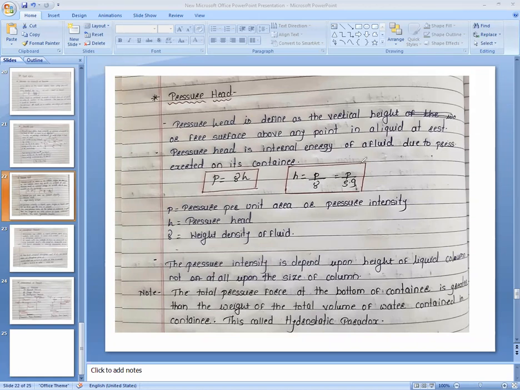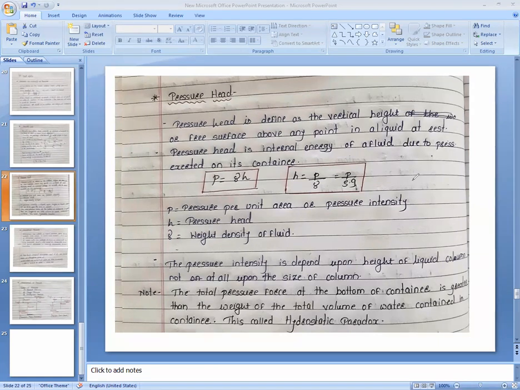In the last lecture, we started the second chapter, which is fluid statics. We discussed what is meant by pressure intensity and Pascal's law. Pressure intensity is the total pressure divided by area, or the pressure which is acting on a particular area. It is the unit intensity of a pressure. We could say that it indicates, per meter square, how much pressure is acting on the particular area.